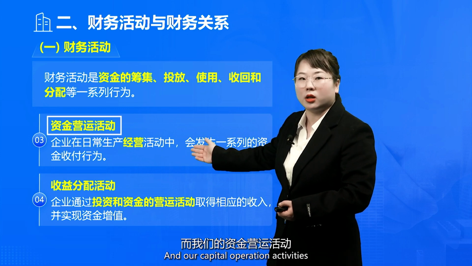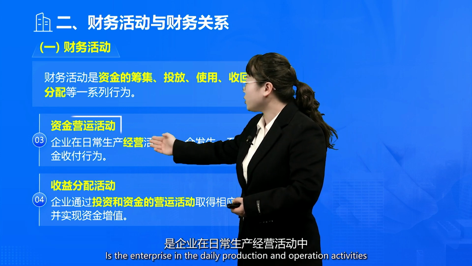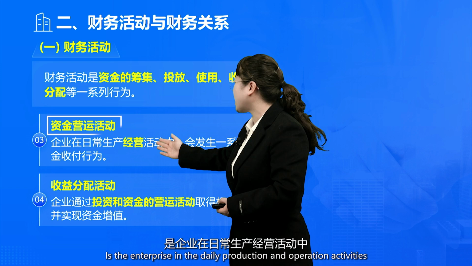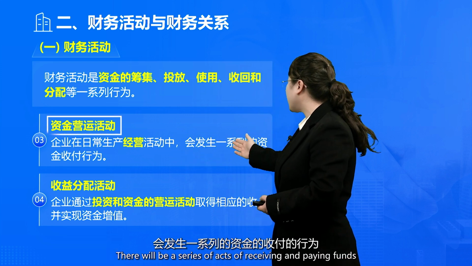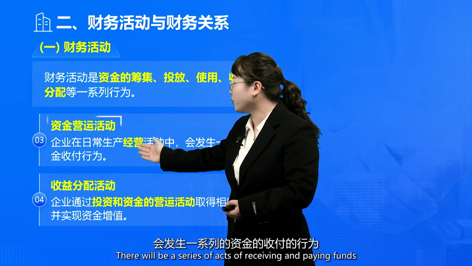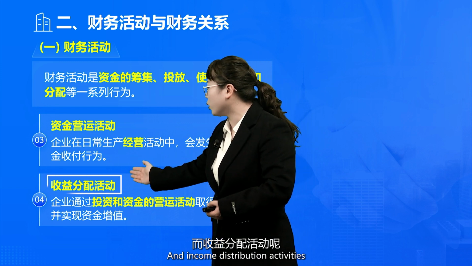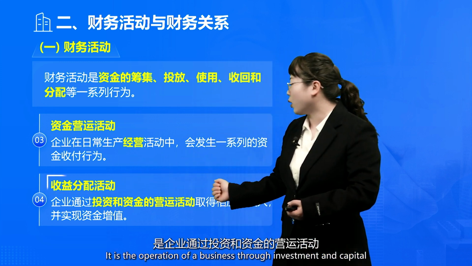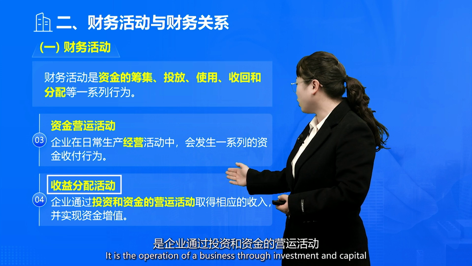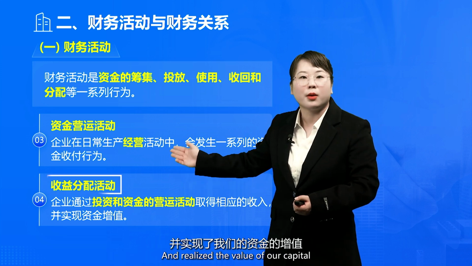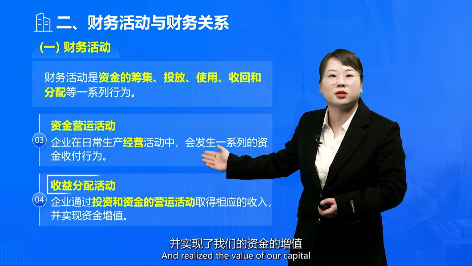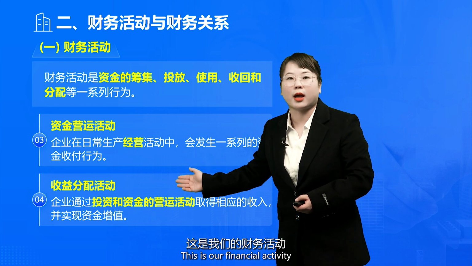Capital operation activities are a series of acts of receiving and paying funds in the enterprise's daily production and operation activities. Income distribution activities are the operation of a business through investment and capital, getting the corresponding income and realizing the value of our capital. This is our financial activity.